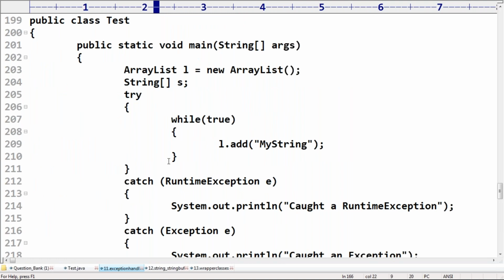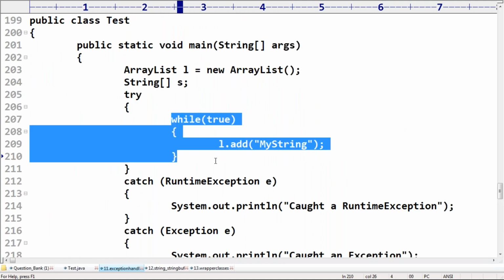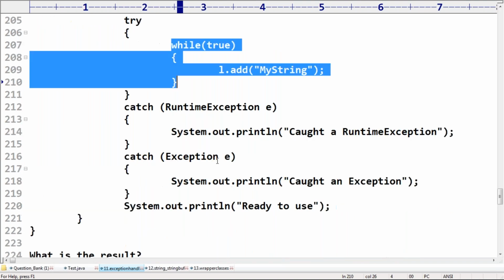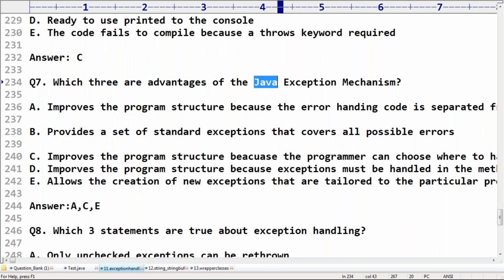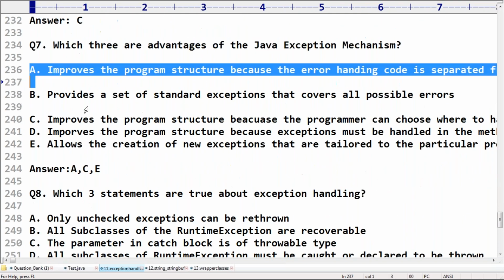Don't worry, sir. Sir, ArrayList, runtime exception. While true, we keep on adding. What will happen? We keep on adding, and so on. Definitely, at a certain point, a memory problem is going to come. That's why a runtime error is going to be thrown. Okay. Next, which are the advantages of Java exception handling? It's just a theoretical thing.